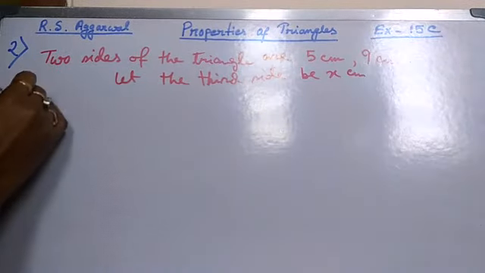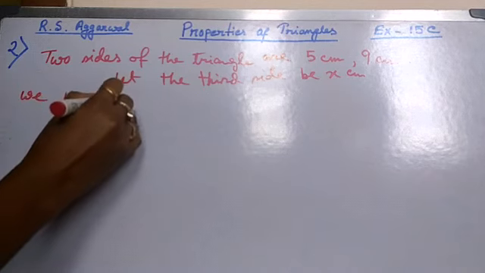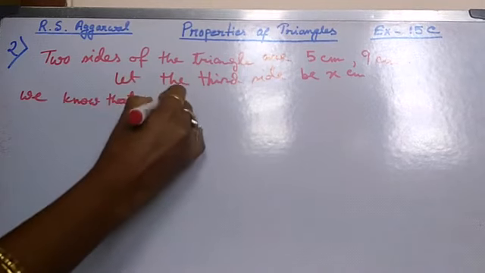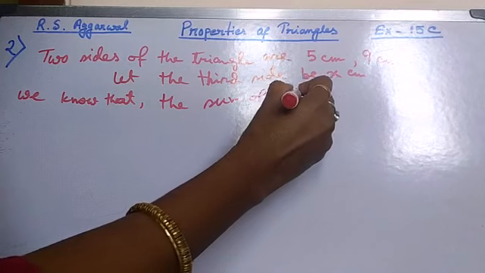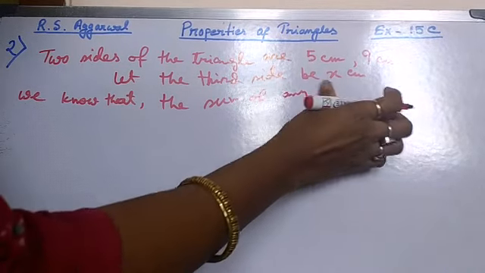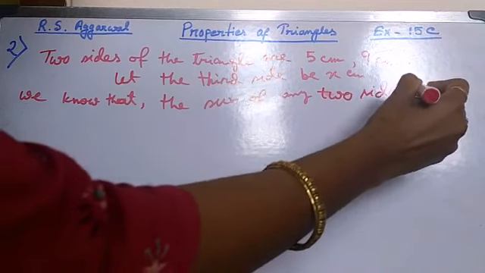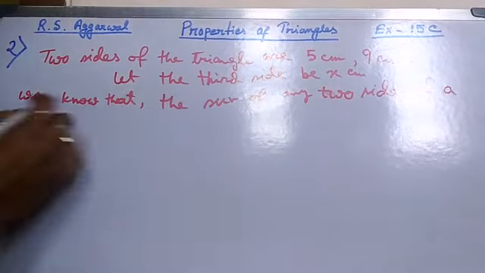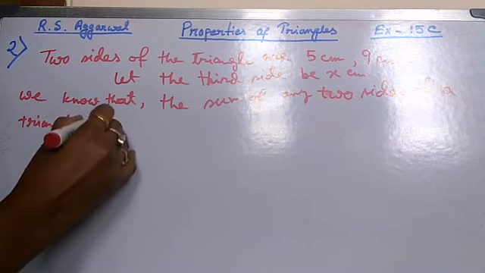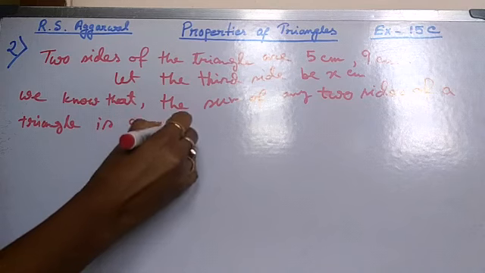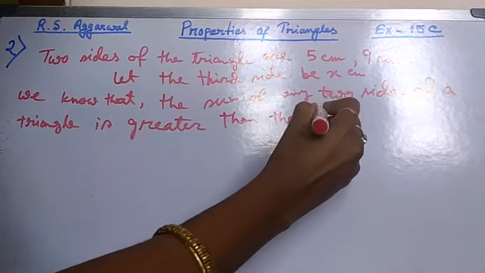Then we know that the sum of any two sides of a triangle is greater than the third side.